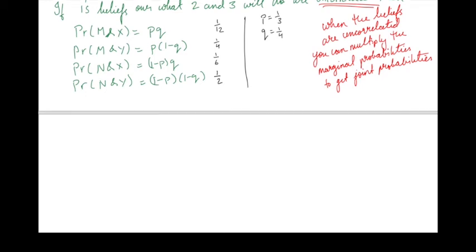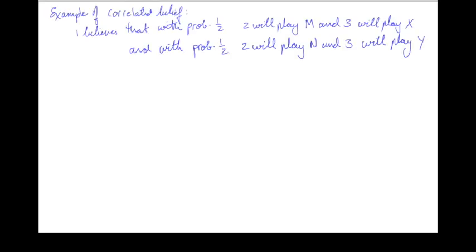Not all beliefs are uncorrelated, as you might imagine. Let's suppose I told you that I'm player 1 and I believe that with 1/2 probability, my opponents are going to play M and X respectively, and with the other half probability, they're going to play N and Y respectively. Are there P and Q that we could find, marginals for players 2 and 3, that would express this belief as an uncorrelated belief? The answer is no.